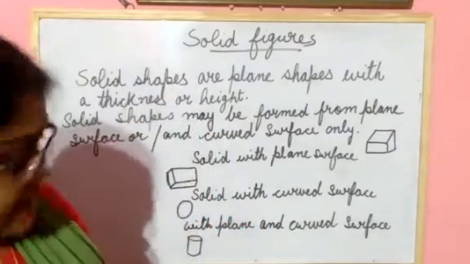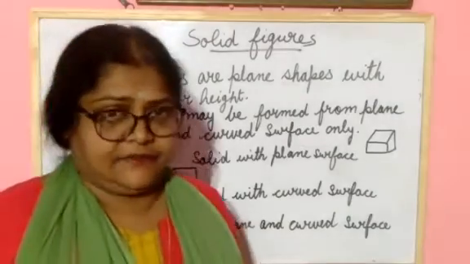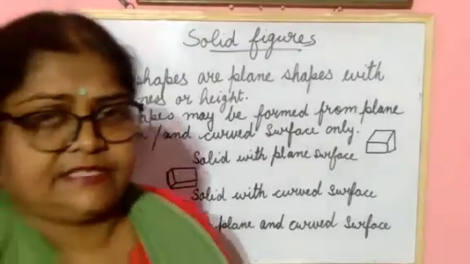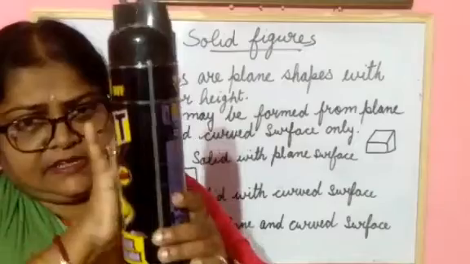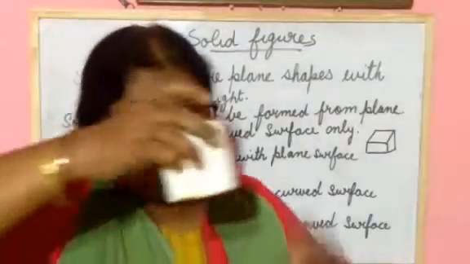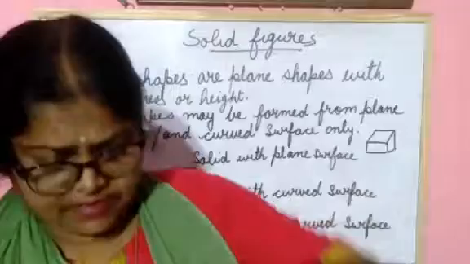Next, what you are seeing here is a solid with plane and curved surface. Solid figure with plane and curved surface. This one, what is this? Heat bottle, curved surface and plane surface. Here also curved surface and plane surface. In this also you are seeing curved surface and plane surface. Understood?